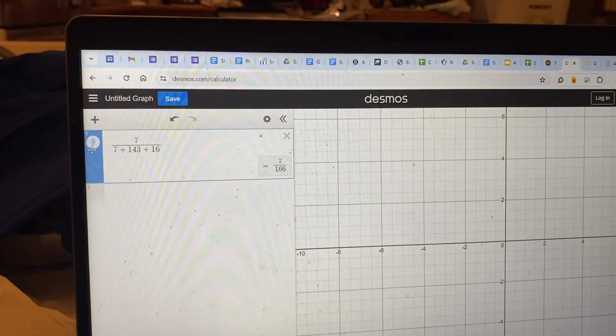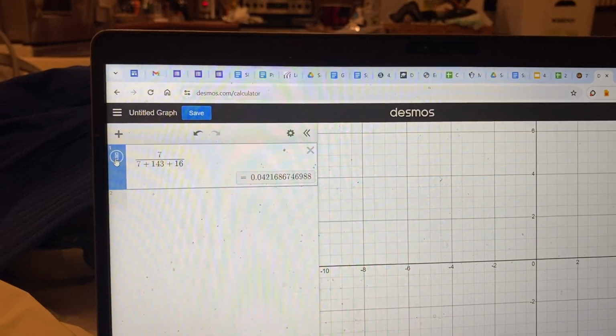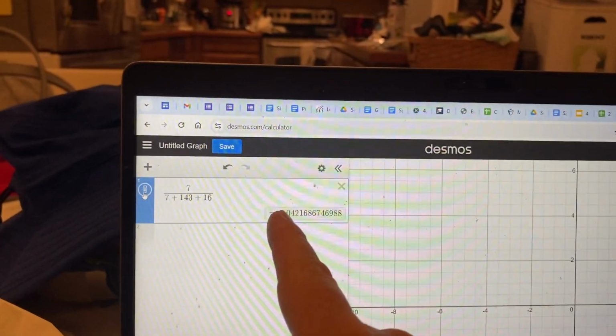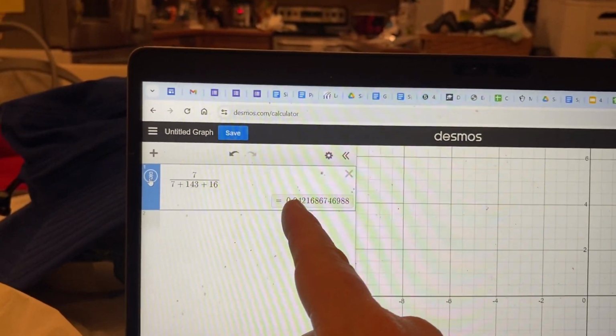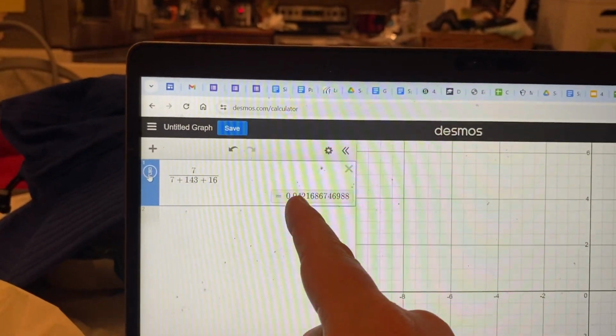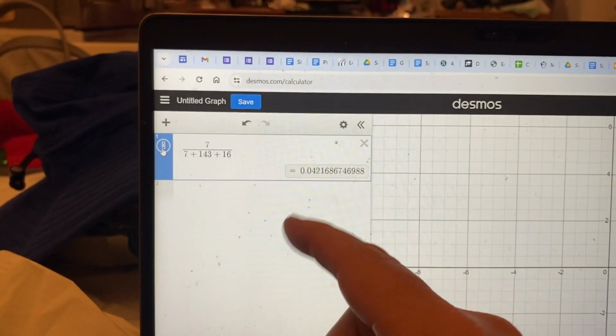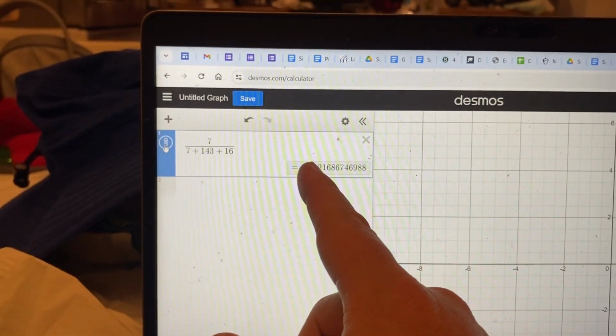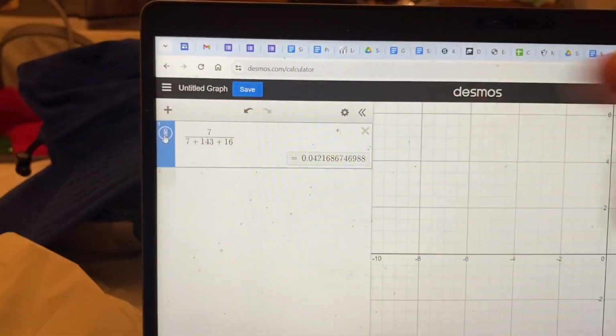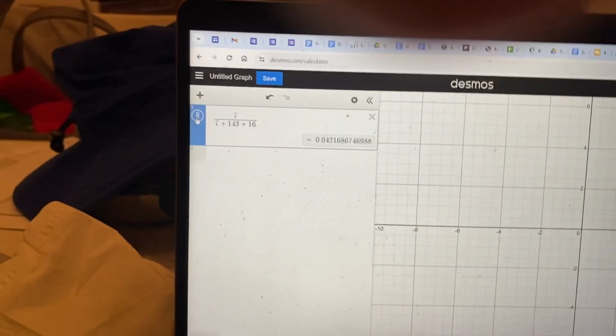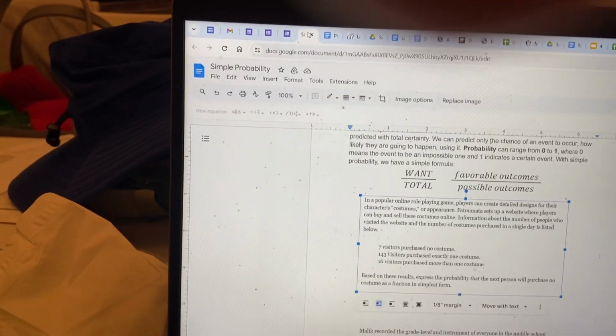If they had asked for this as a decimal, to the nearest 10th would be 0, to the nearest 100th would be 4, to the nearest 1,000th would be 2, like so, 0.042. If they say percentage, remember, I'm going to move the decimal 2 places. So this would be 4.2%. Not a high percentage, but we're just looking at what happened.